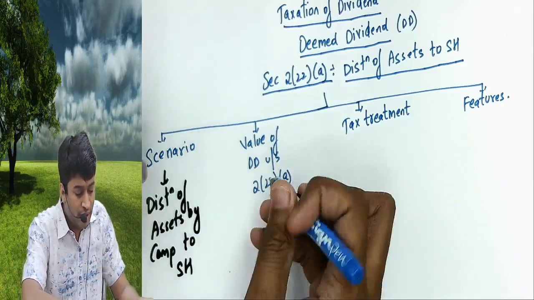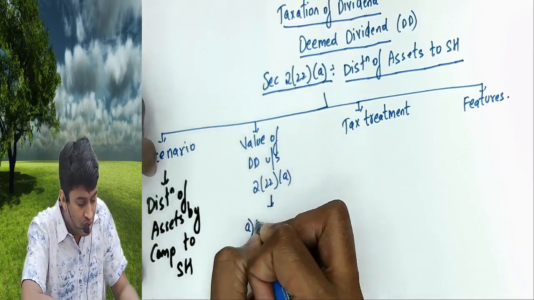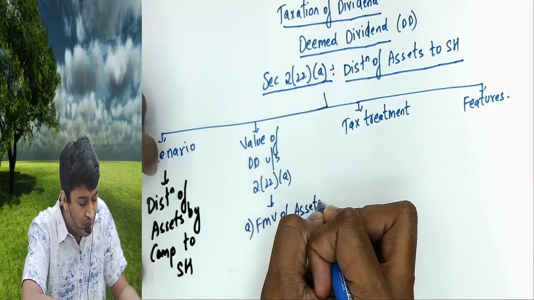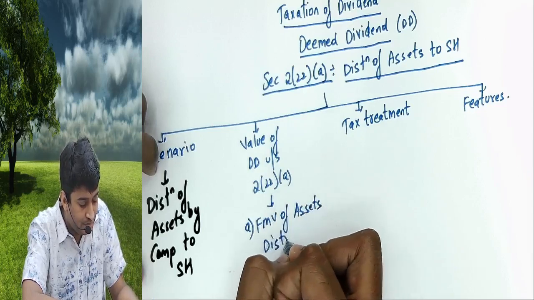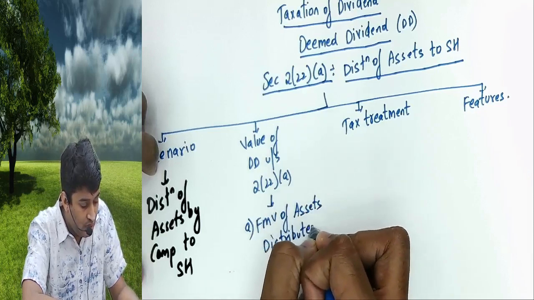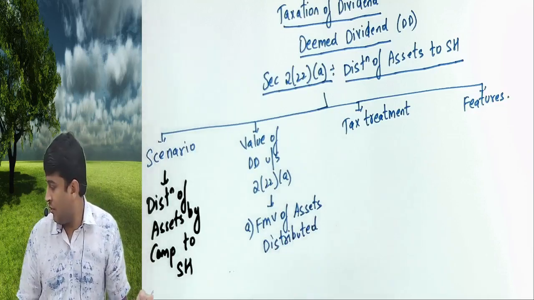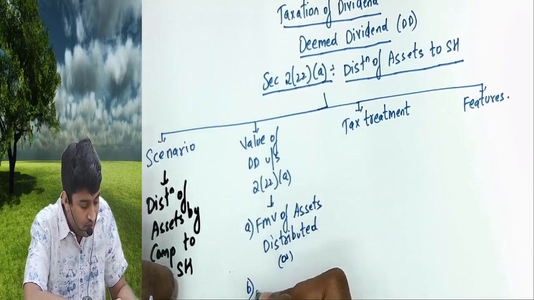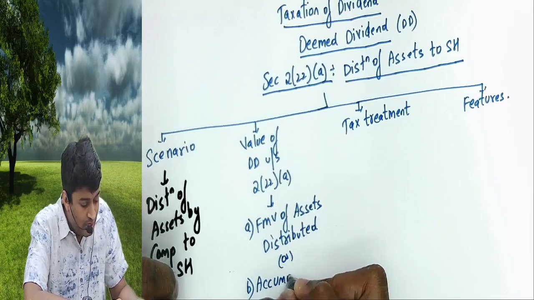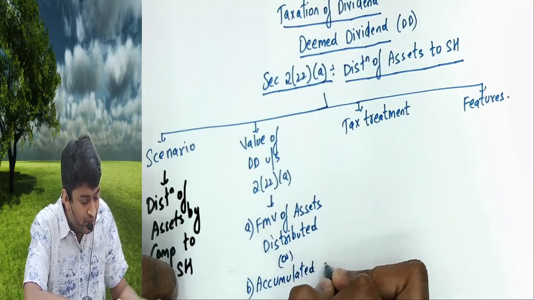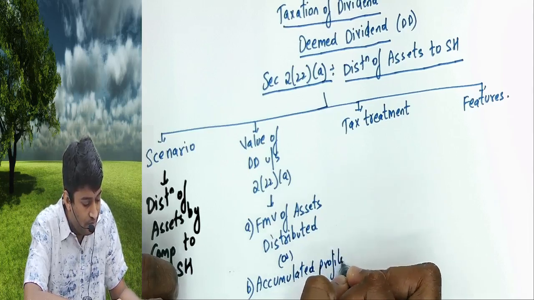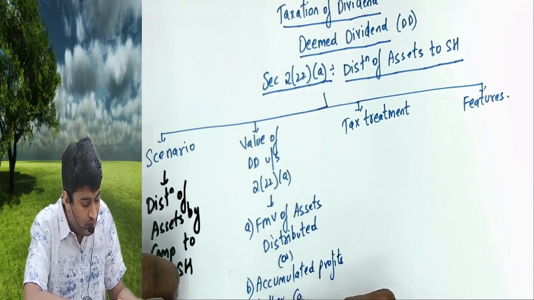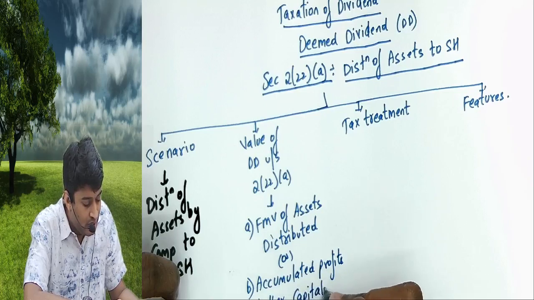Value of deemed dividend is equal to fair market value of assets distributed or accumulated profits, nothing but reserves and surplus as of now, whether capitalized or not.